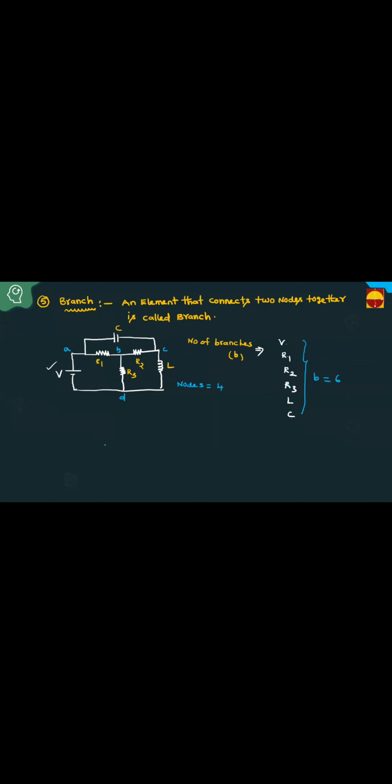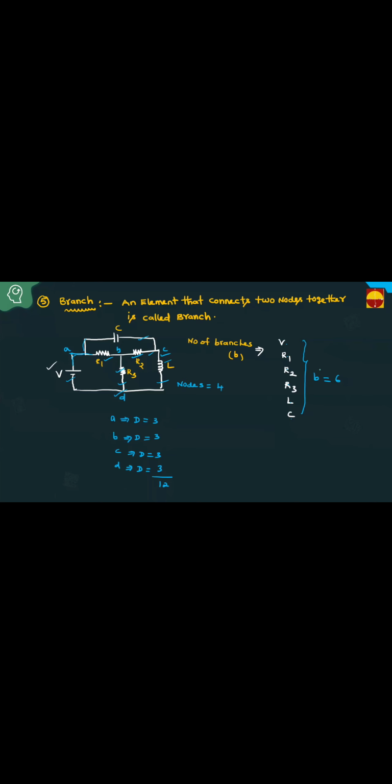Now I have to calculate degree of node. For node A, the degree of node equals 3. For this node, how many elements are connected? 1, 2, 3 elements. What is the degree of node for B? 1, 2, 3 elements are connected. Degree of node equals 3. For this node, how many elements are connected? 1, 2, 3. Degree of node equals 3. For this node, 1, 2, 3. Degree of node equals 3. If you add all the degrees of nodes, we get 12.